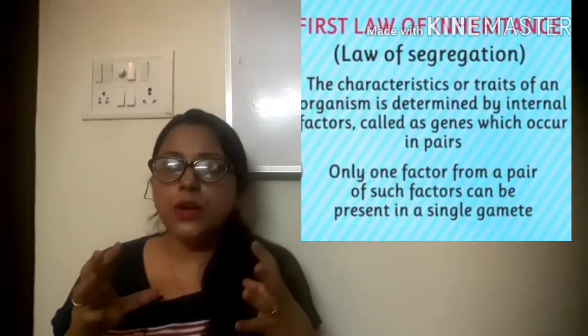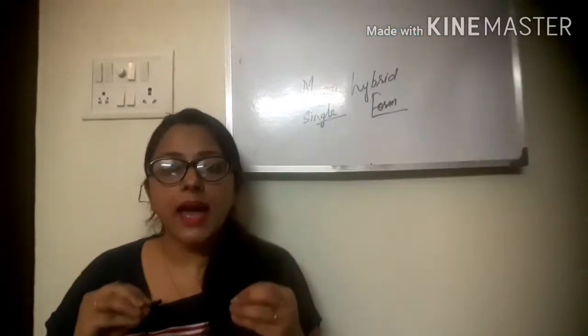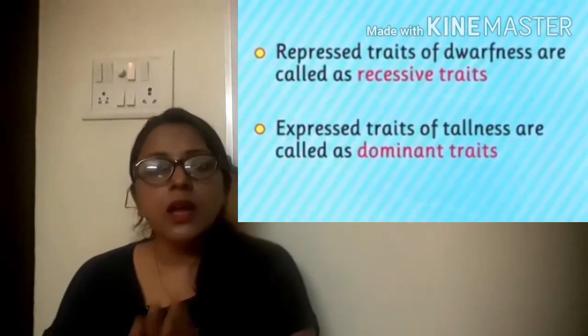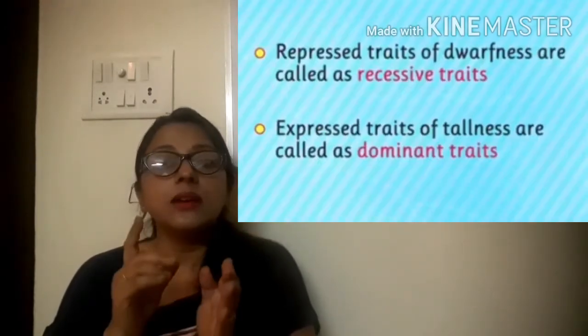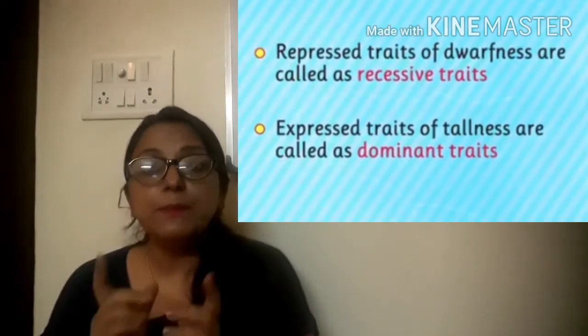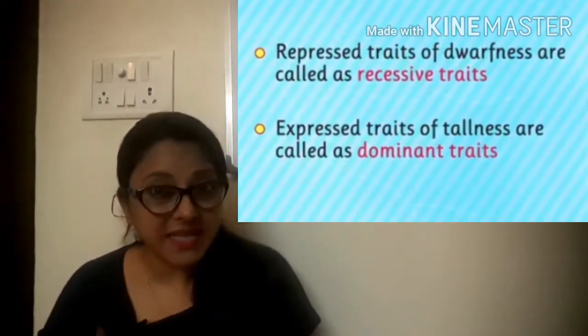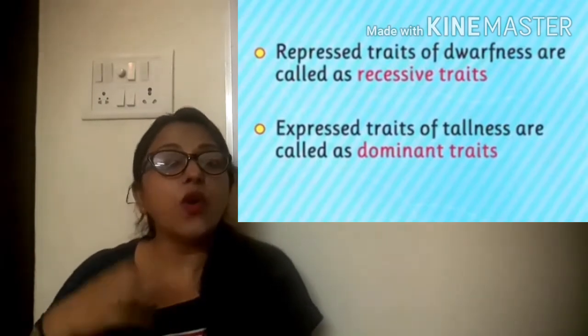Next, Mendel concluded that if an organism has unlike factors present, only one allele or one factor can be expressed and one factor cannot be expressed.